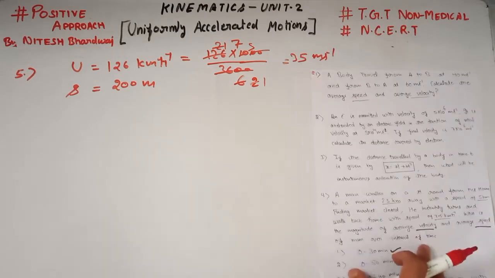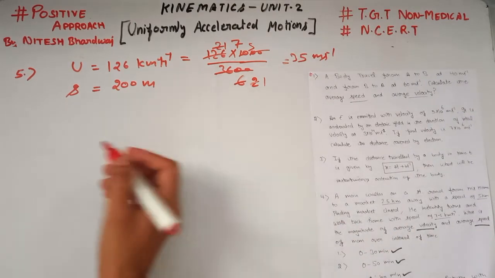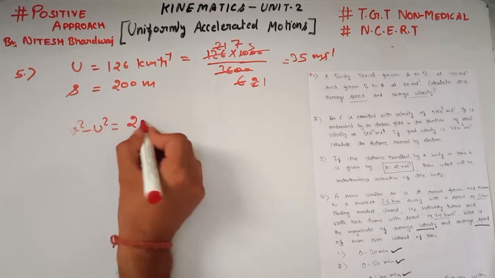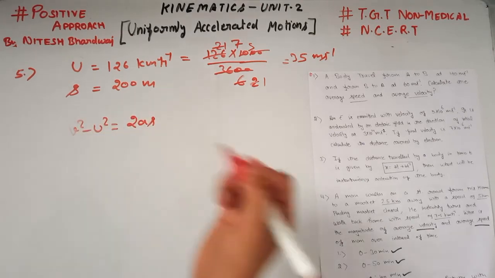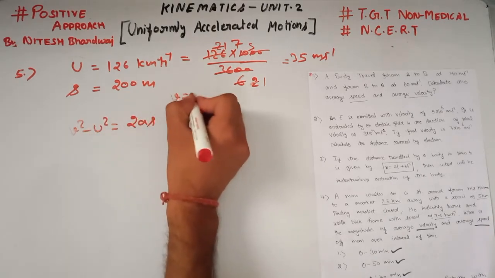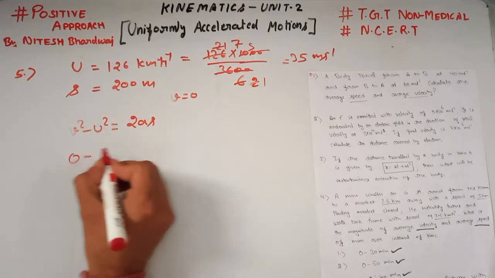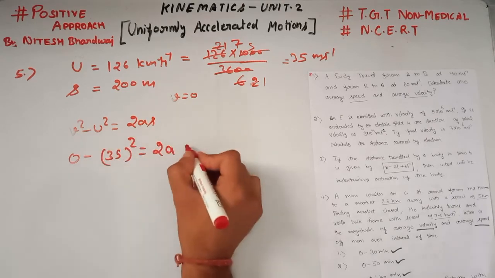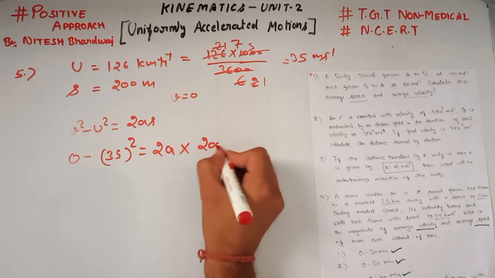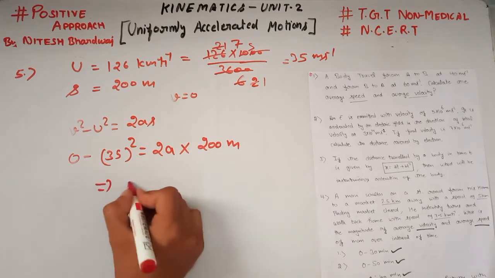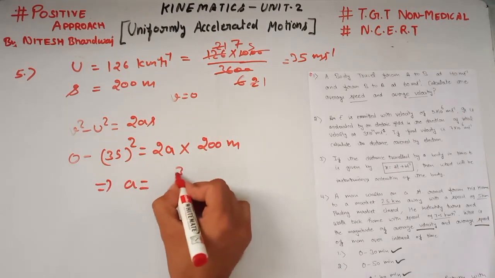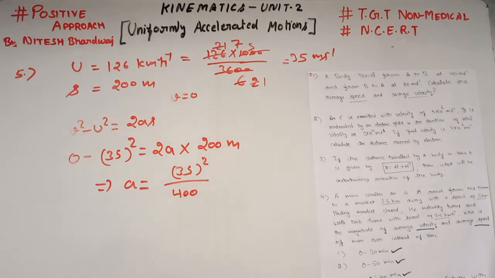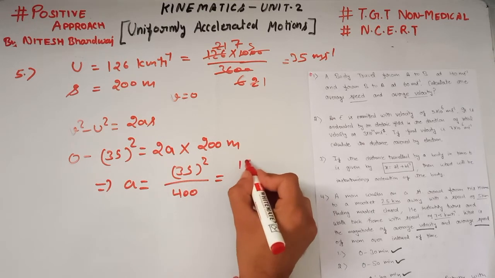We know the acceleration-displacement relation: v square minus u square is equal to 2as. We have to stop the car, so its final velocity is 0. So 0 minus u square, that is 35 square, is equal to 2as, where s is 200 meter. This implies acceleration is equal to 35 square divided by 400.